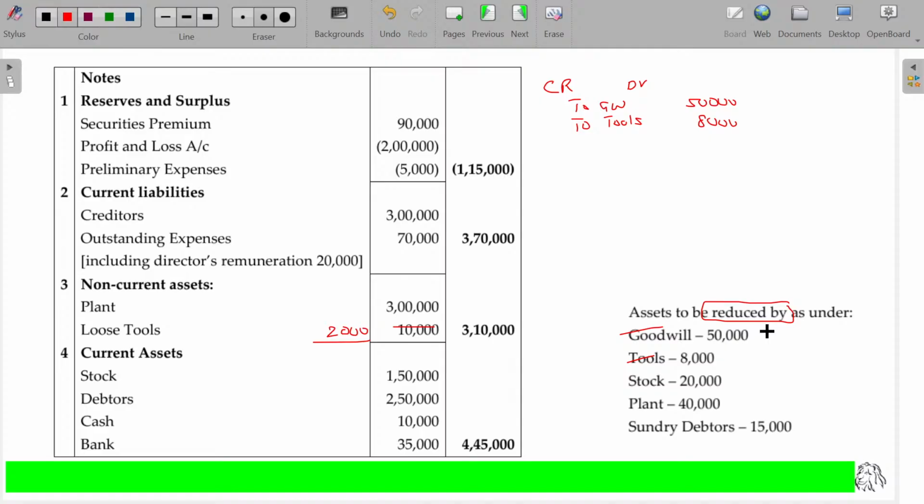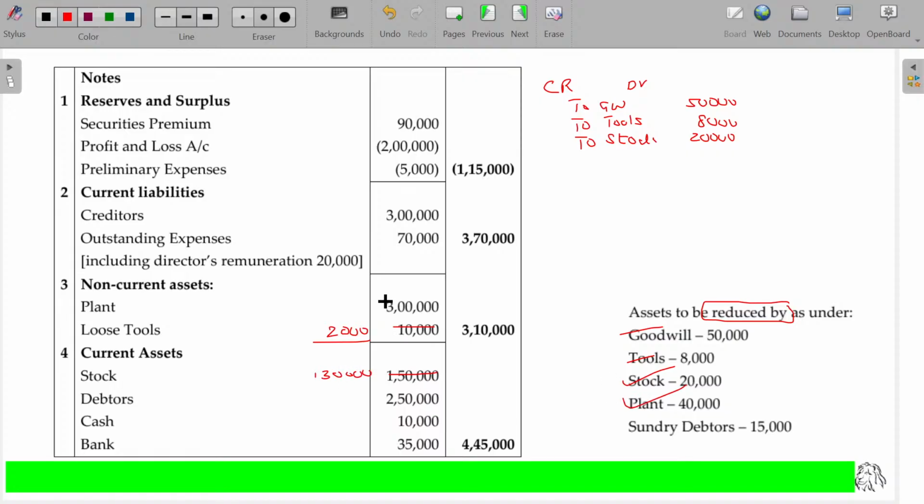It's not 10 to 2. It's 10 minus 8, 2 will be the new value. So nicely it's confused in the exam. Stock 20,000. So 150 becomes 130.